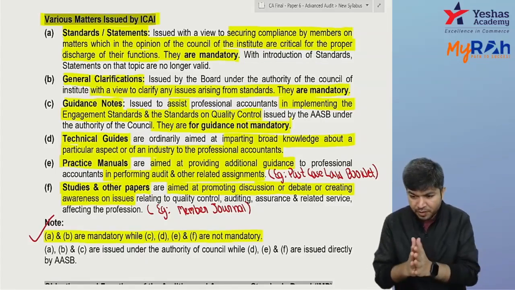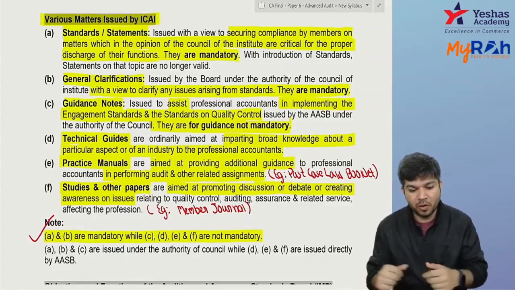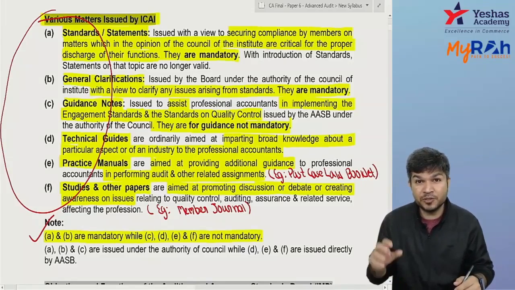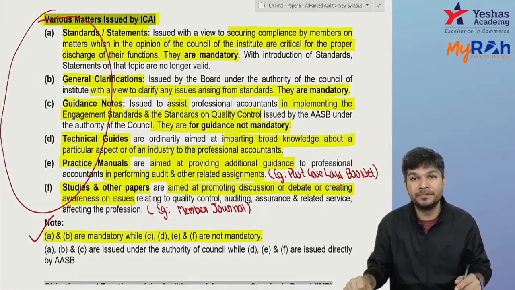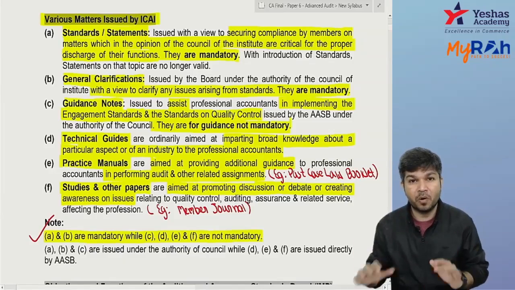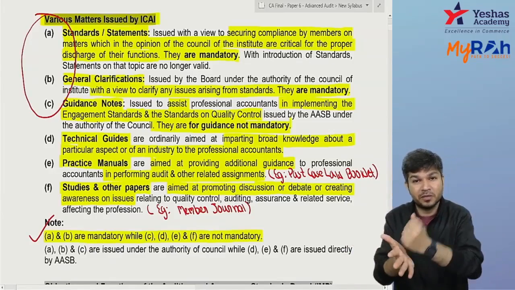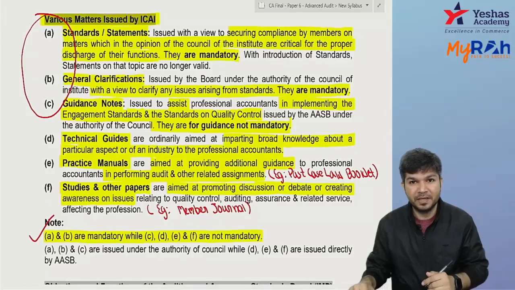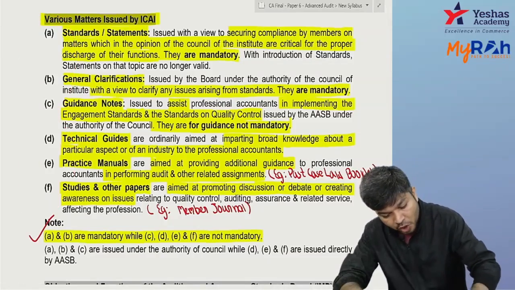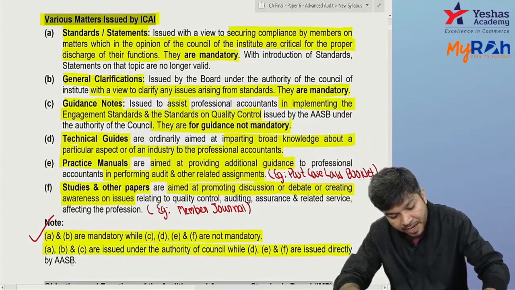They are telling, we know the Auditing and Assurance Standards Board was there. The Auditing and Assurance Standards Board comes up with all these things. But before a standard becomes applicable, it has to be approved by the council of ICAI, the central council. Out of the 6, all 6 are issued by AASB, but the first three have to be under the authority of council. So council approves, then only they are valid. And the last 3 are issued directly by AASB.